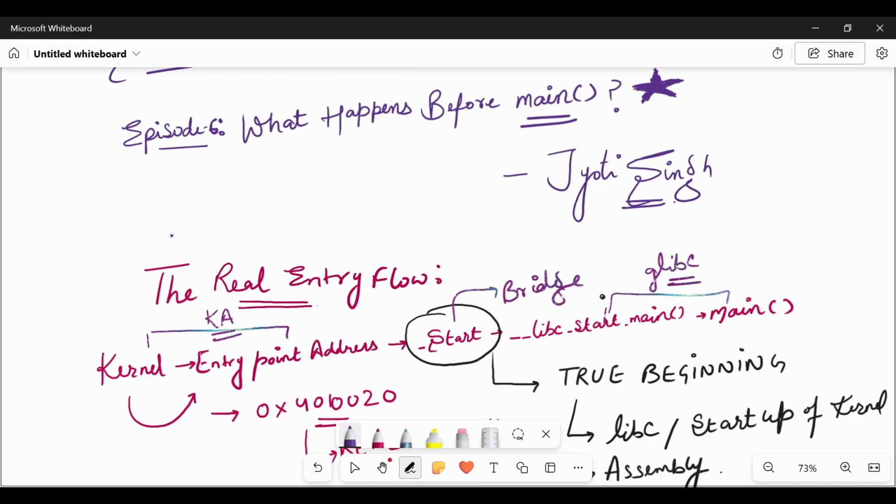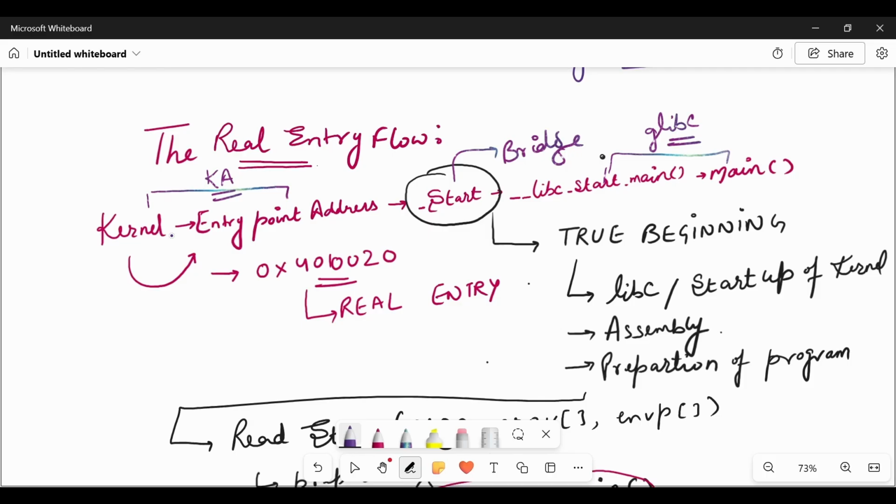So today's episode topic is what happens before main. We see the real entry flow of our main function is from the kernel, where it reads the entry point address, which is actually the real entry inside the function, which is _start, which we call the true beginning of the main functionality. _start is a part of libc, which prepares our program for execution.